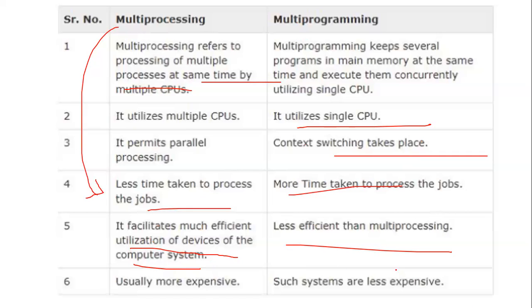So usually multi-processing is more expensive, whereas multi-programming is less expensive. Okay.